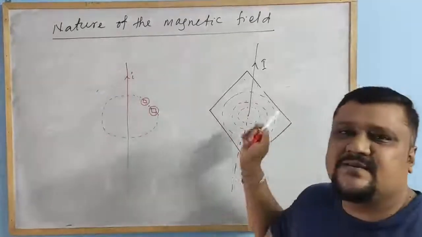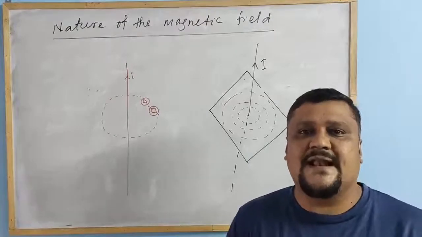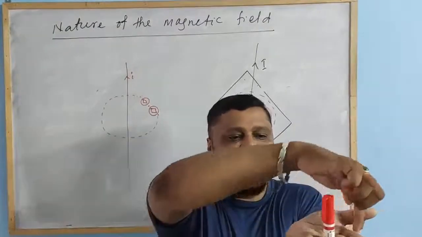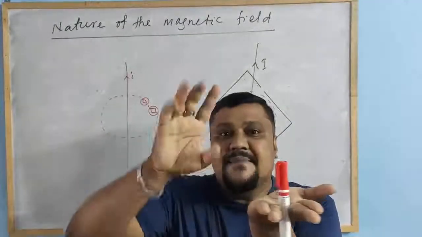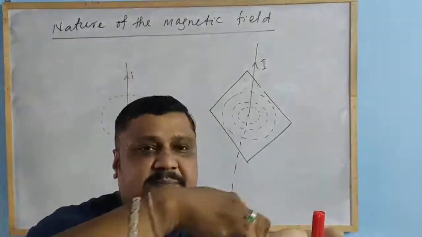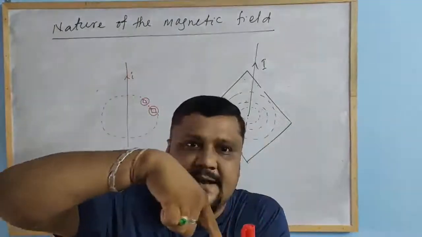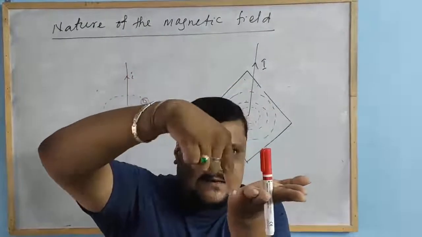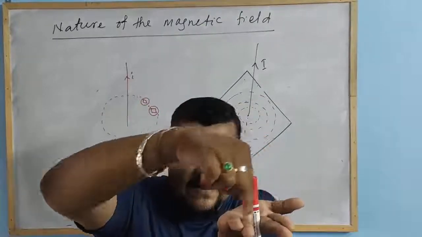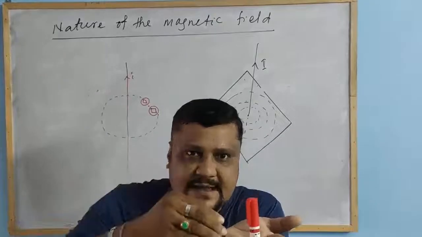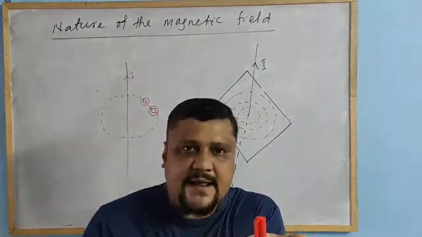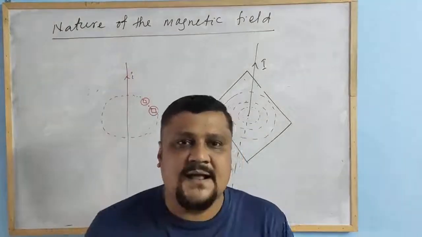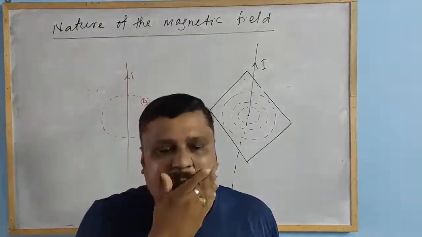So what conclusion did we get here? What is the nature of this magnetic field? As the current carrying conductor is there, the iron filings are arranged like this, in concentric circles. Means the magnetic field is on this plane, and the current carrying conductor is perpendicular to this plane. So the magnetic field is perpendicular to the current carrying conductor. Clear? And that magnetic field forms concentric circles.